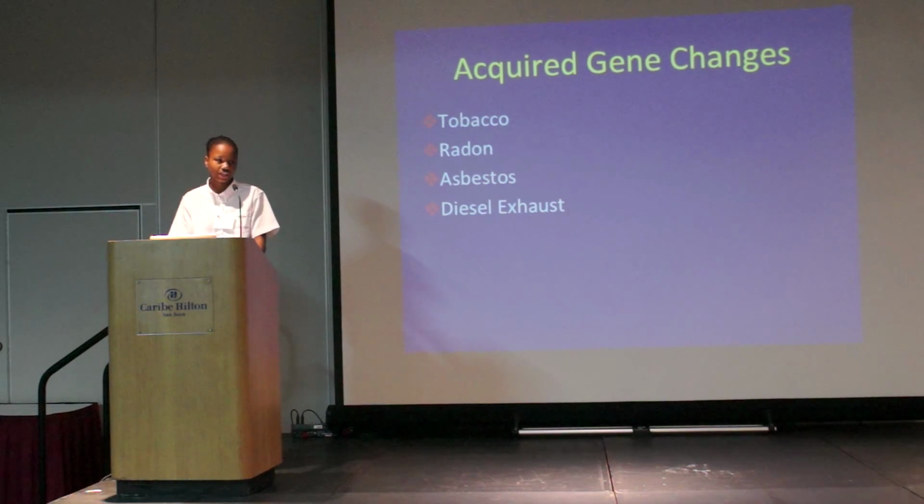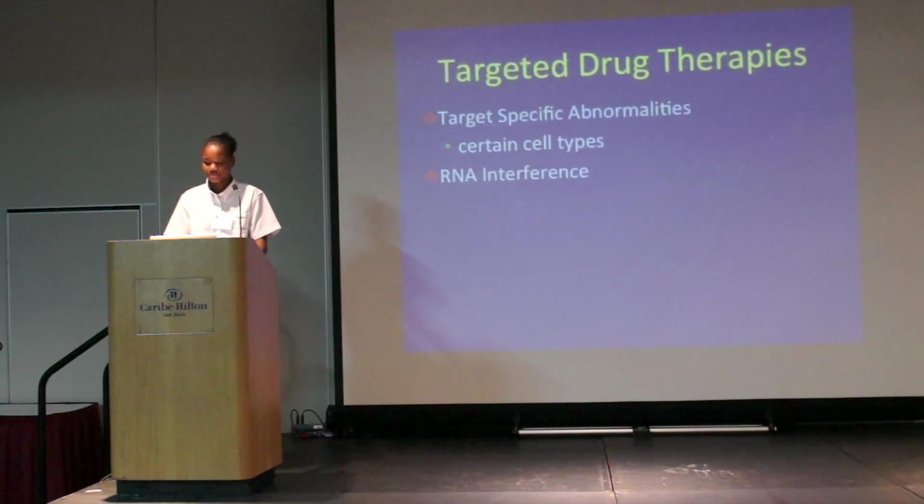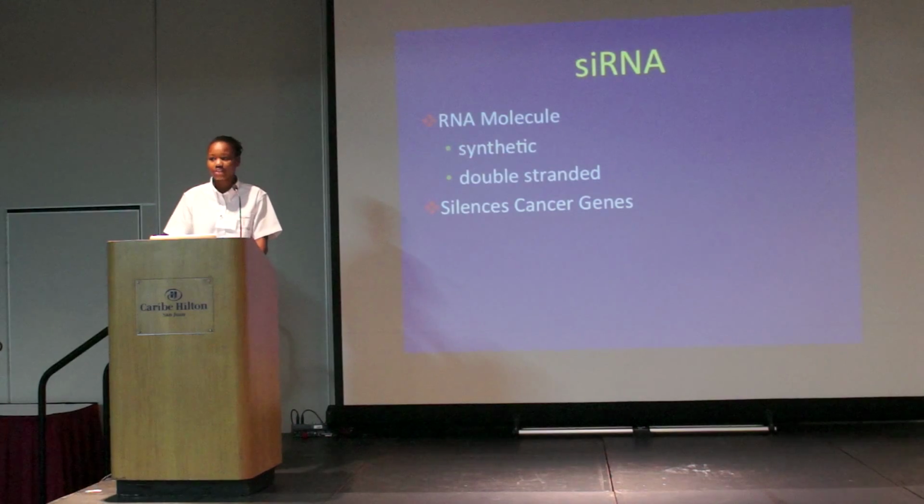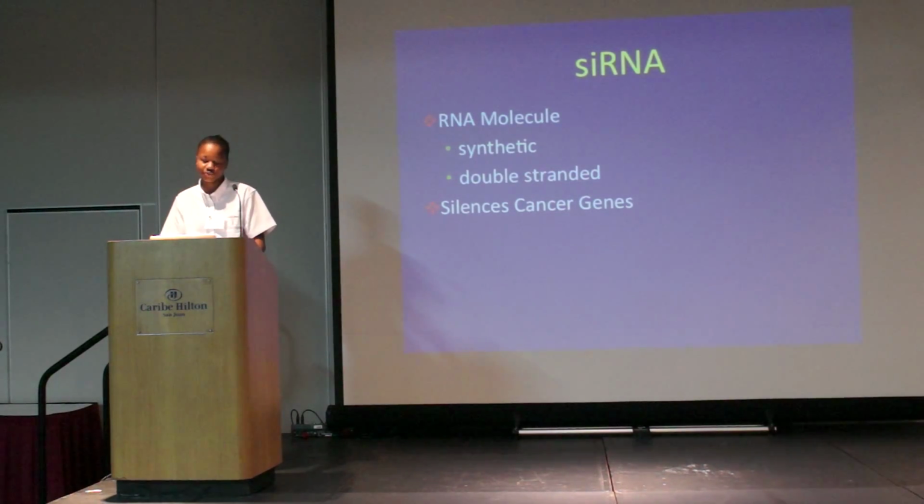Several treatments have been created in order to repair the damage done by acquired gene changes, and of these treatments are targeted drug therapies. Targeted drug therapies target specific abnormalities within certain cell types and aim to fix these defects in order to prevent the spread and growth of one's cancer. RNA interference has become a highly investigated form of targeted drug therapies. siRNA is one of the most studied forms of RNA interference.